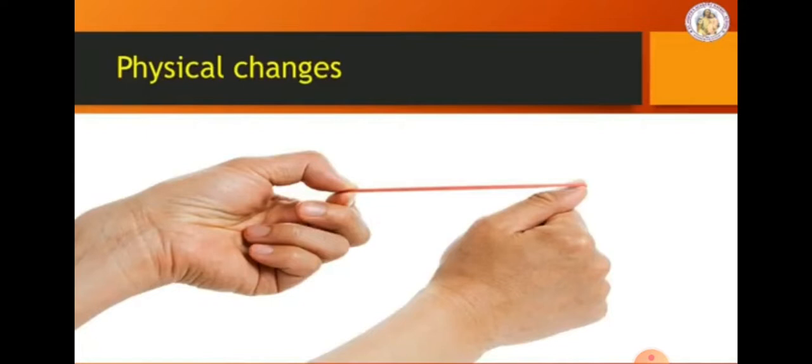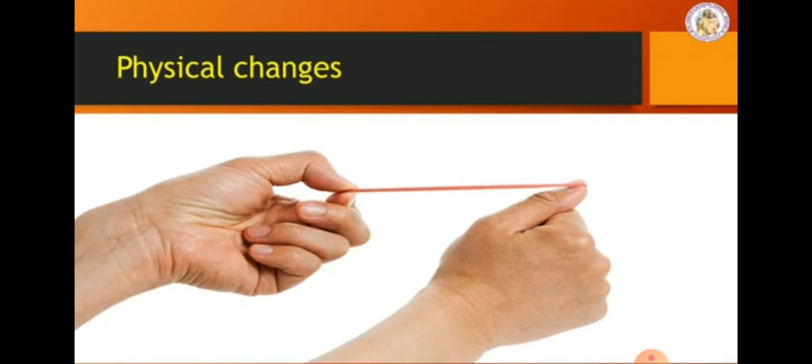Physical changes. Physical changes are changes which happen only in the physical properties. No new substance is formed. For example, when we stretch a rubber band, it elongates. When the stretching is stopped, the rubber band returns to its original state. This is called a physical change.